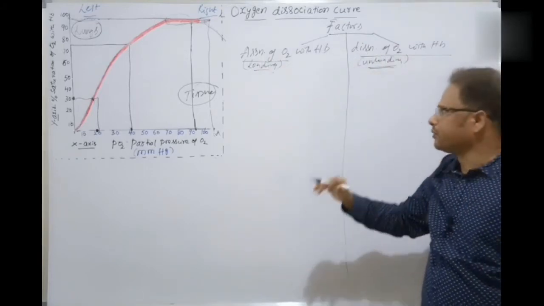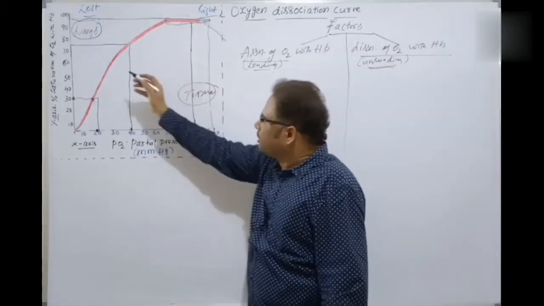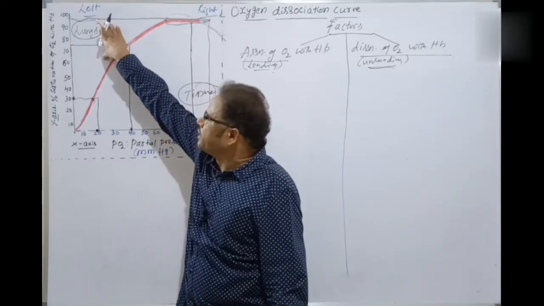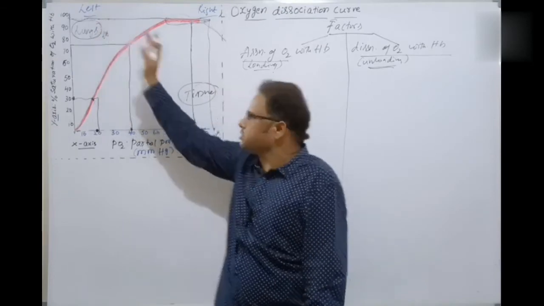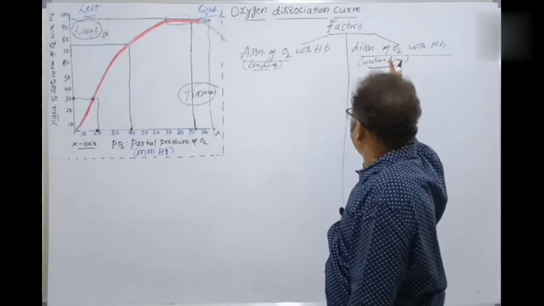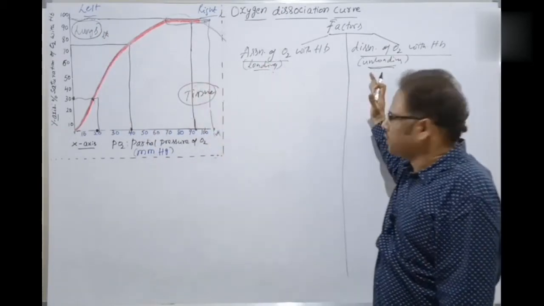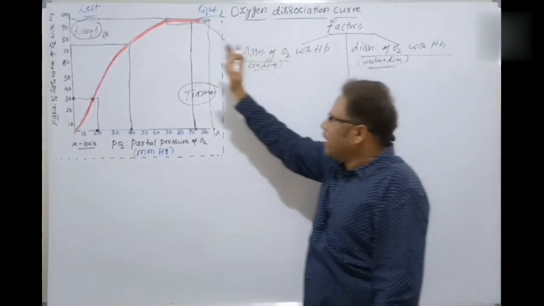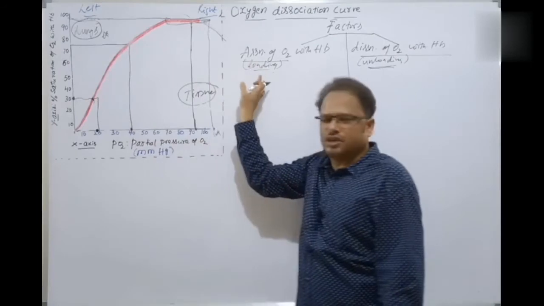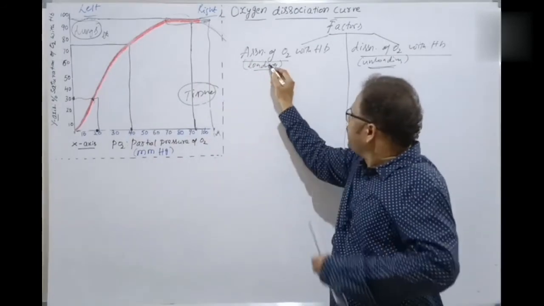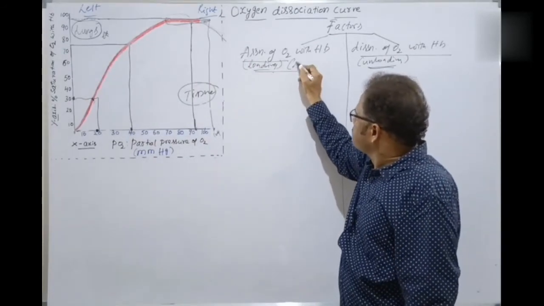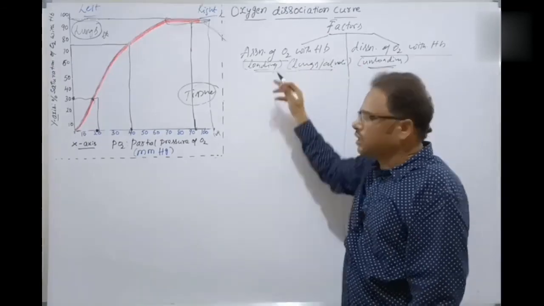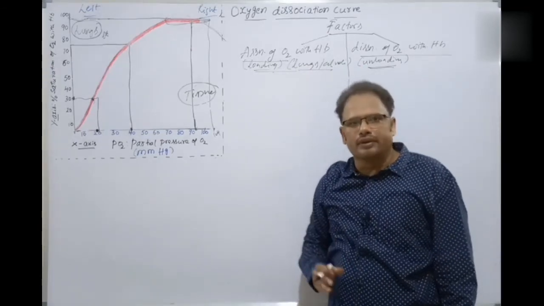What are these factors which favor and what are the factors which disfavor here? Let's discuss now. Because there is no space here, it can't be explained here, that's why I'm explaining it here. This one is the tissues dissociation and the alveoli lungs association. Okay, students. So at the lungs alveoli, there is an association of oxygen with the hemoglobin. That is, loading happens here.